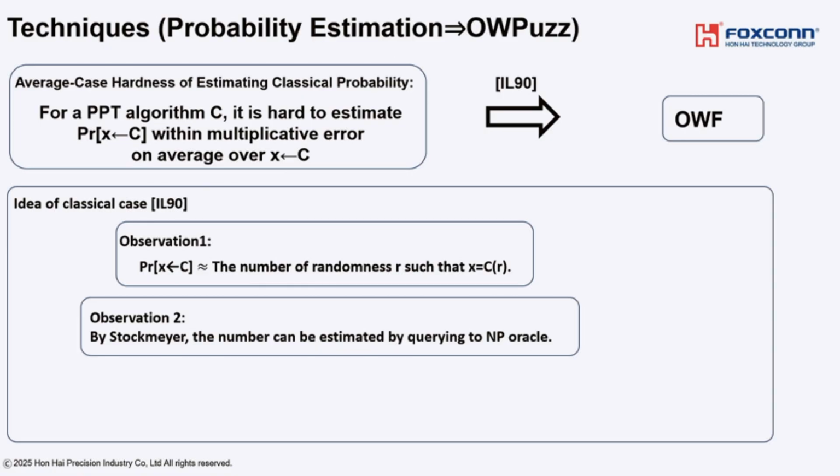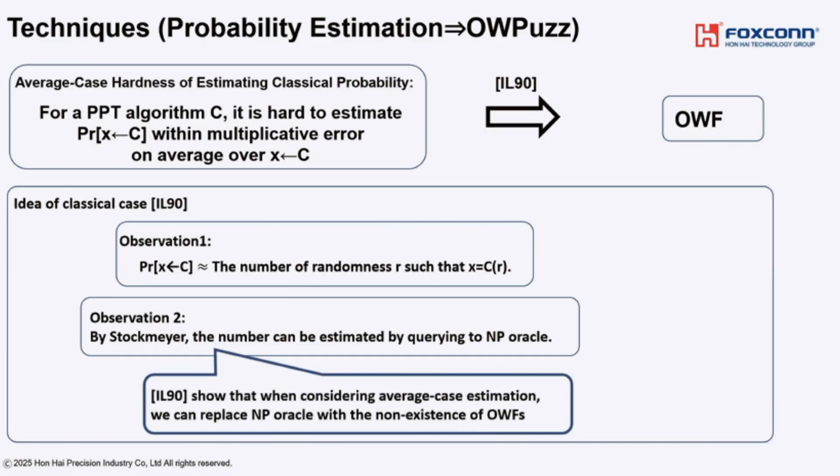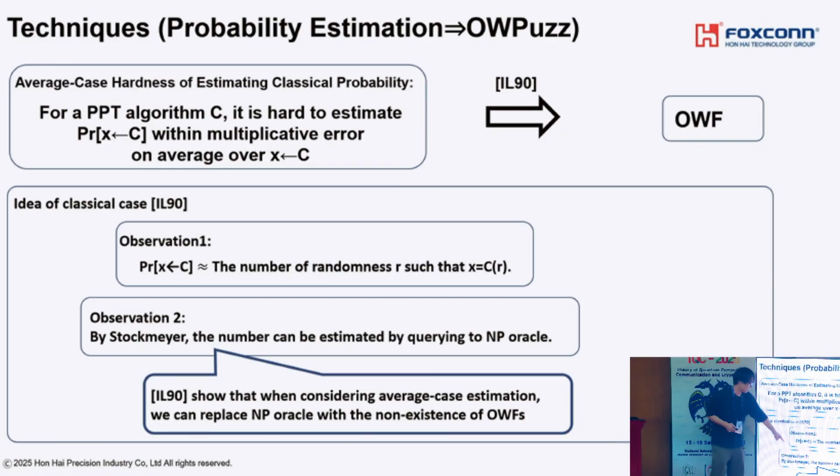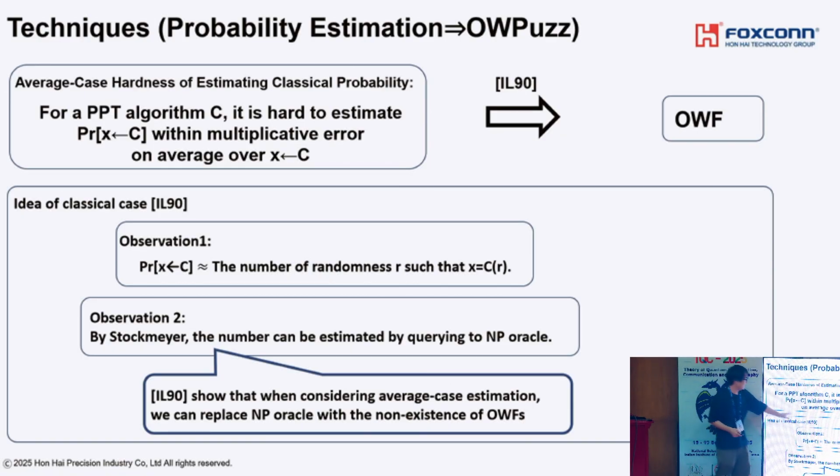In the Impagliazzo and Levin work, if we consider average case estimation instead of worst case estimation, then the NP oracle can be replaced with the non-existence of one-way function. In this way, they show how to estimate this value within multiplicative error.